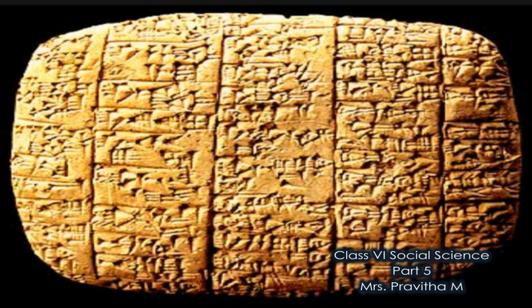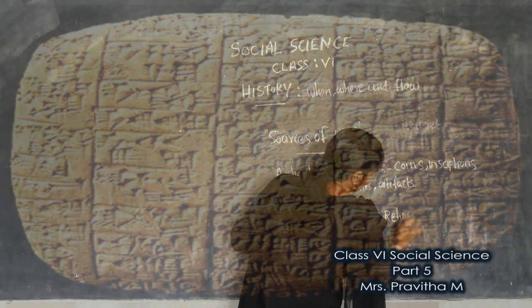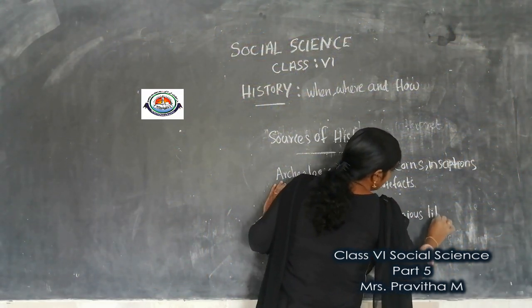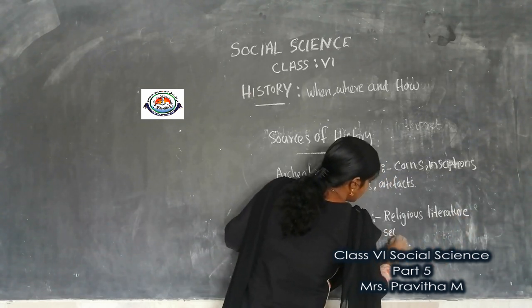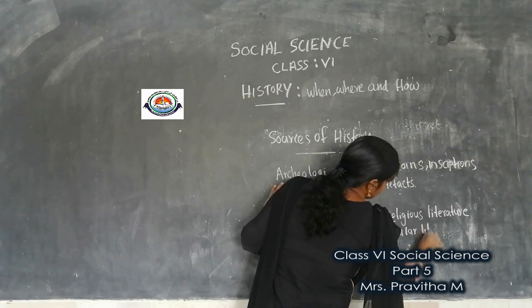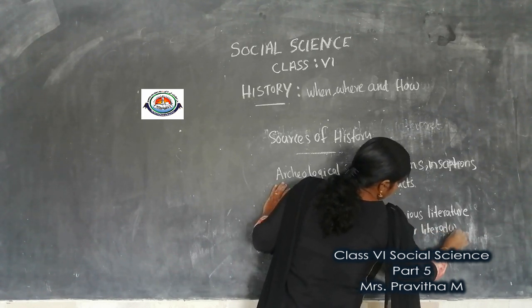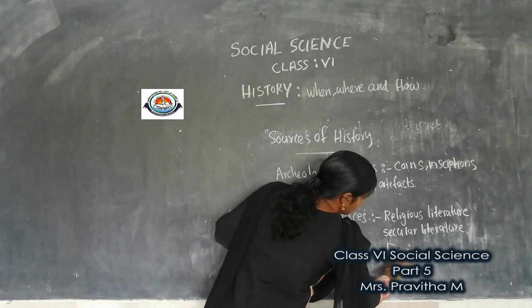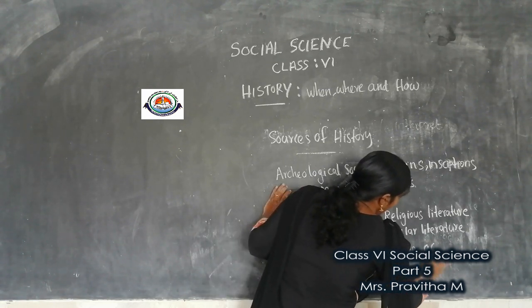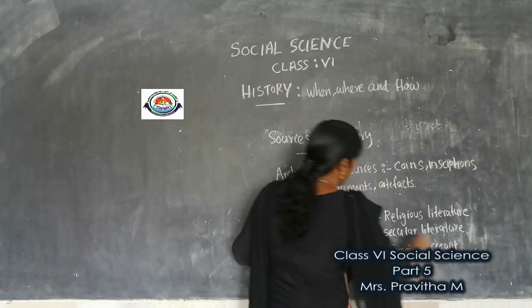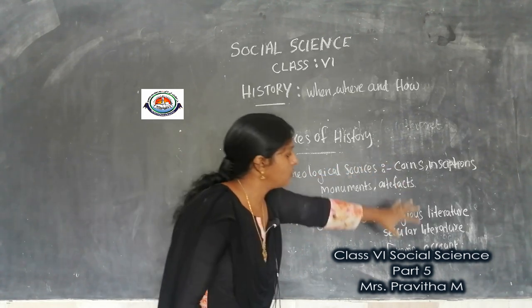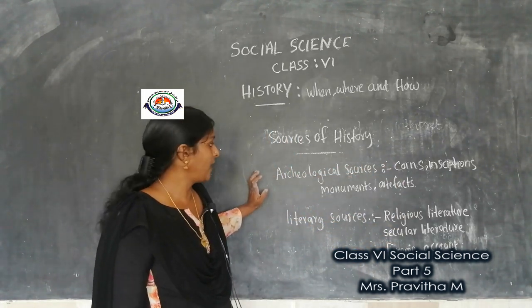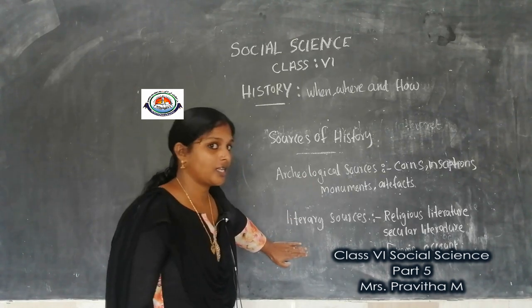Literary sources include religious literature, secular literature, and foreign accounts. These are the main sources of history. Historians use all these sources for writing history: archaeological sources and literary sources.